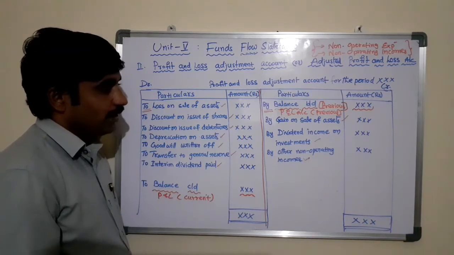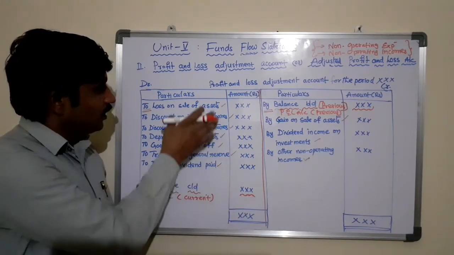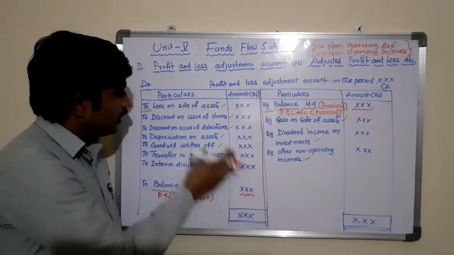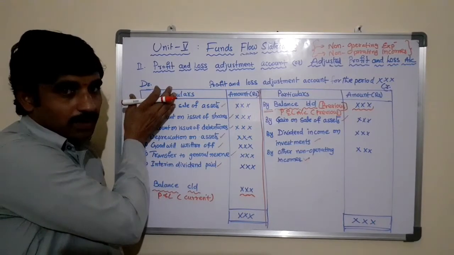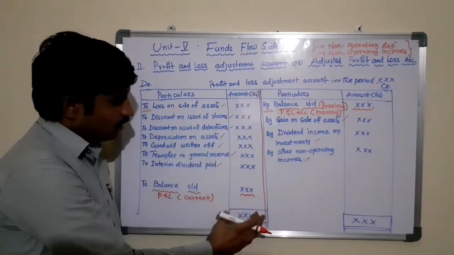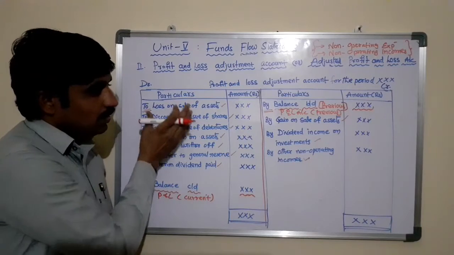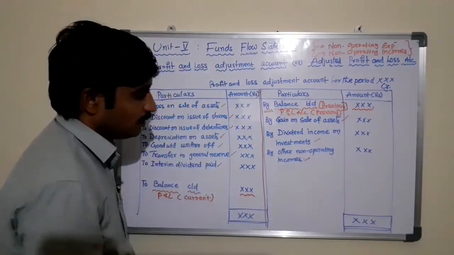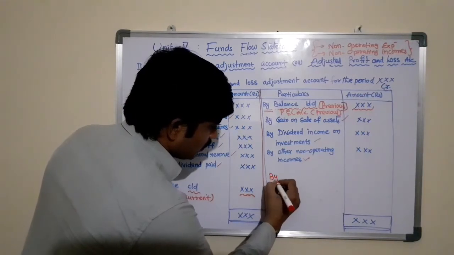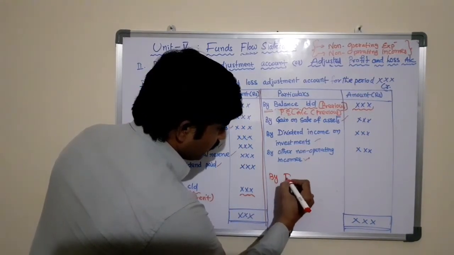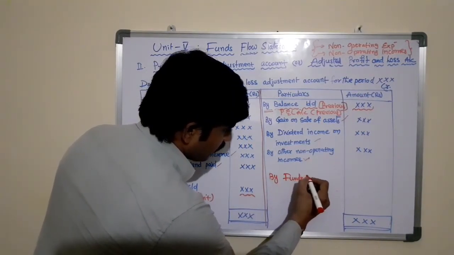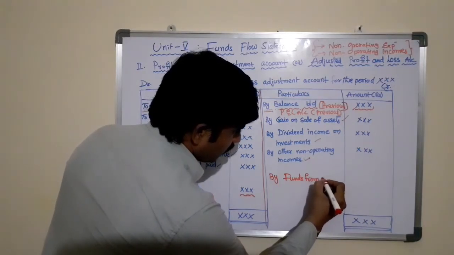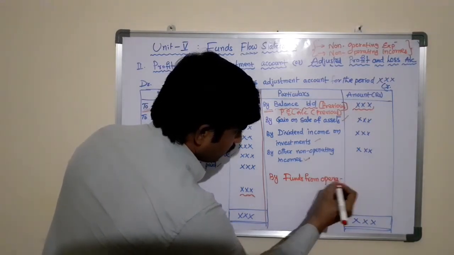If you find that the total amount of the debit column, I am repeating, the total amount of the debit column is more than the total amount of the credit column, then it is written as by funds from operations.